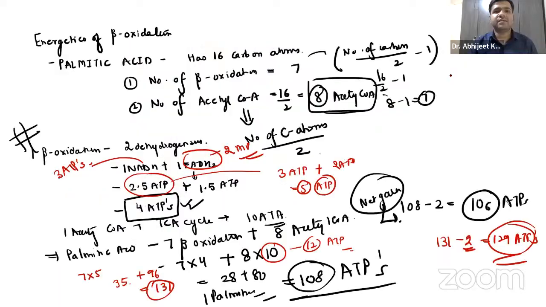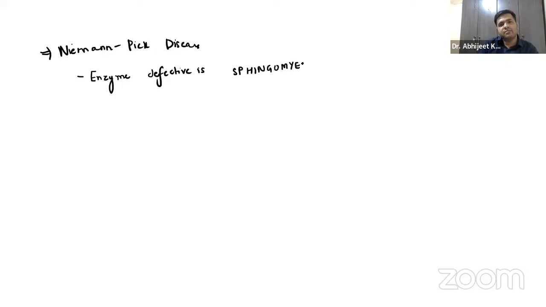Now, let us just try to discuss in my way. Then I will be coming to your way also, right? Niemann Pick disease. Now, what happens in this disease, guys? Remember, we have already discussed the types of sphingomyelin and all. So remember, the enzyme defective is sphingomyelinase.